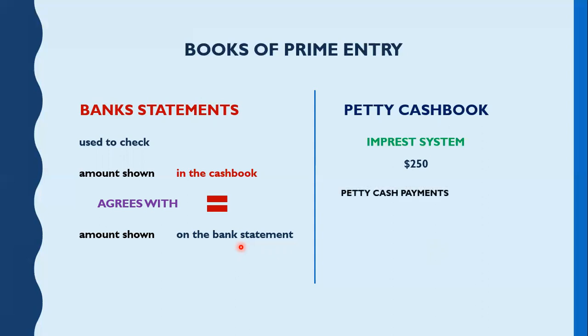For example, all the petty cash payments for one day equal $55. In this case, at the end of the day, we have $195. So what we have to do is fill it up again to $250. It means we need to add $55 so that it equals the Imprest amount again. So this is the Imprest system. It's one way of controlling petty cash transactions.